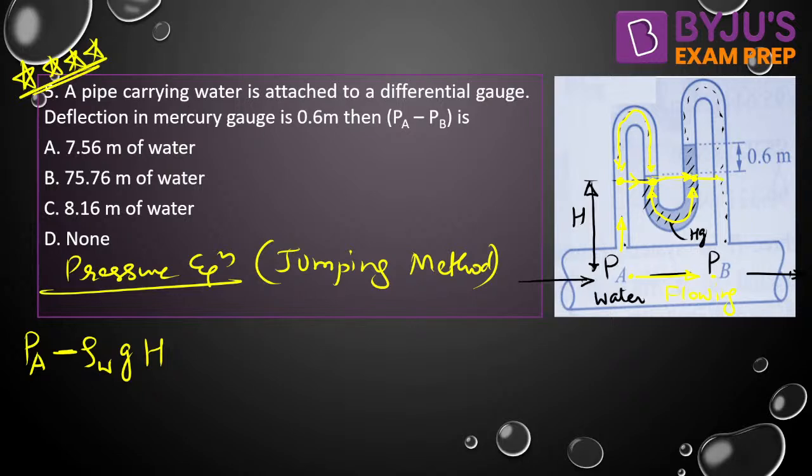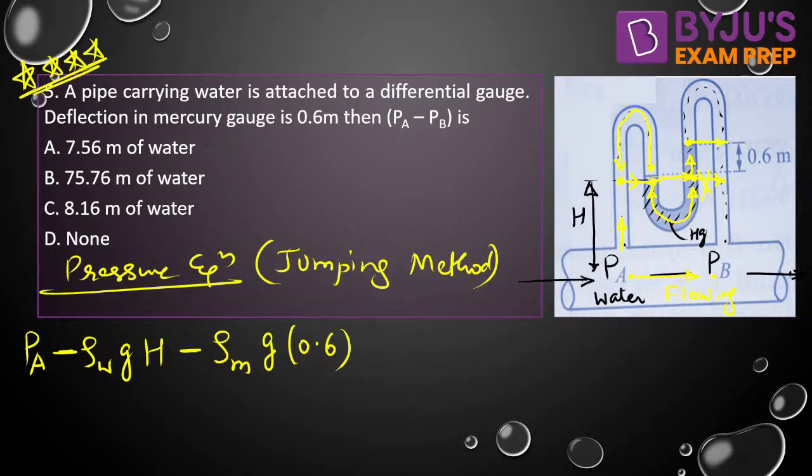Can we jump from here to here? No, that is not possible. Then what do we need to do? We need to move in the upward direction, further minus. Now we are not traveling in water, we are traveling in mercury, into g into 0.6. We have reached here. Why have I taken the negative sign? Because we are traveling in the upward direction. That is why pressure decreases with height.